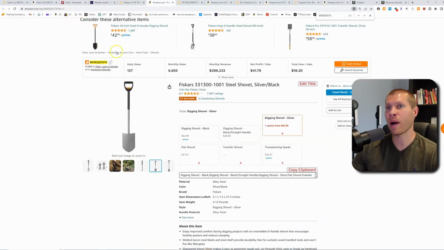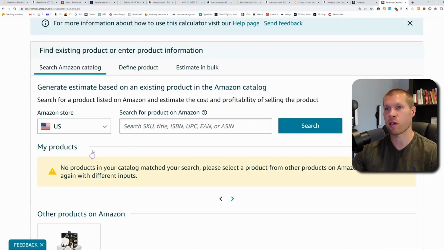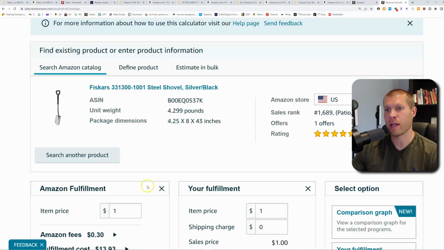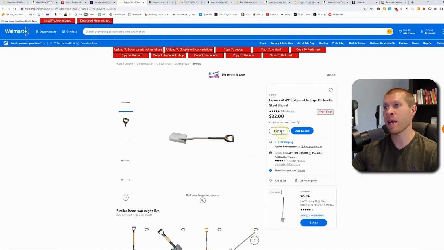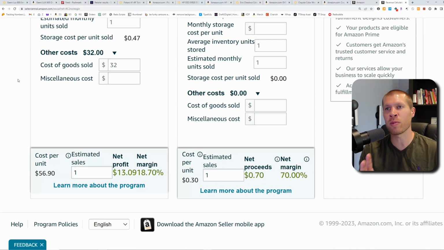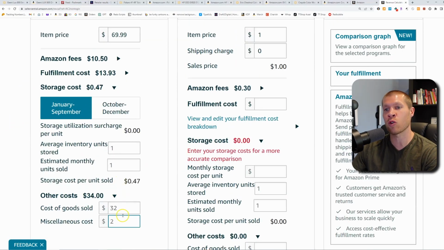So now if we were to buy this for $32 and we take this into the revenue calculator, search another product, paste this in there. And so if the item price on Amazon is $69.99 and we buy this on Walmart for $32, keep in mind something like this might be a little bit more expensive to ship into FBA. So we'll estimate $2. So we'll say miscellaneous cost of $2 just to account for the shipping. So if we buy this for $32, we assume that every single unit we ship into FBA is roughly $2.